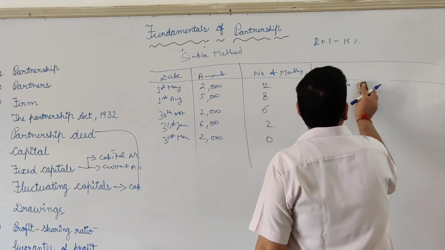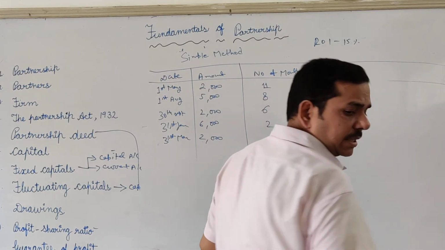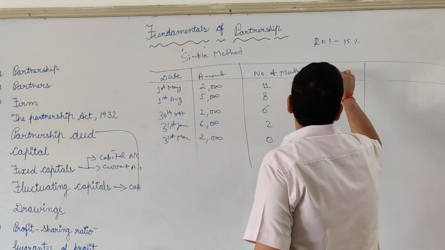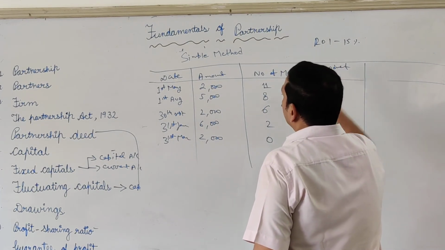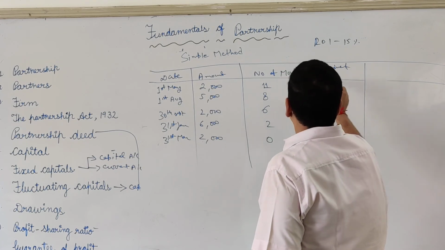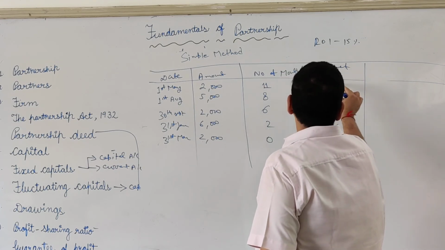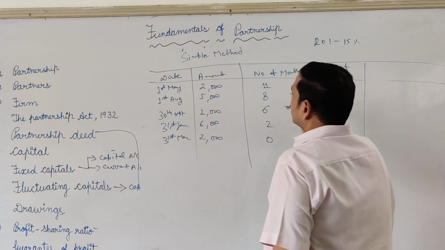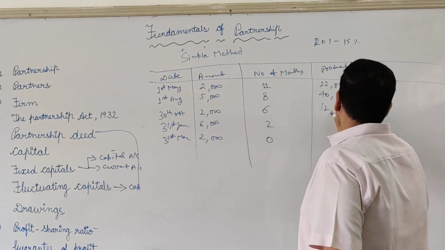So how to deal with the product method? Definitely the word product has come, so you have to multiply something. Multiply amount with the number of months. First is 22,000. Second is 40,000. Third is 12,000.